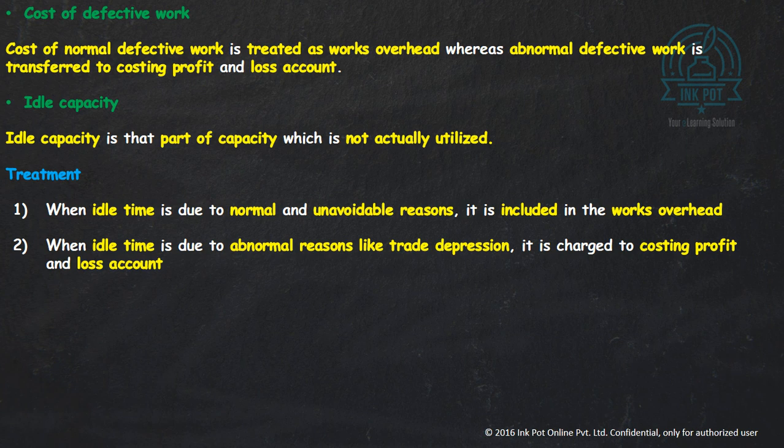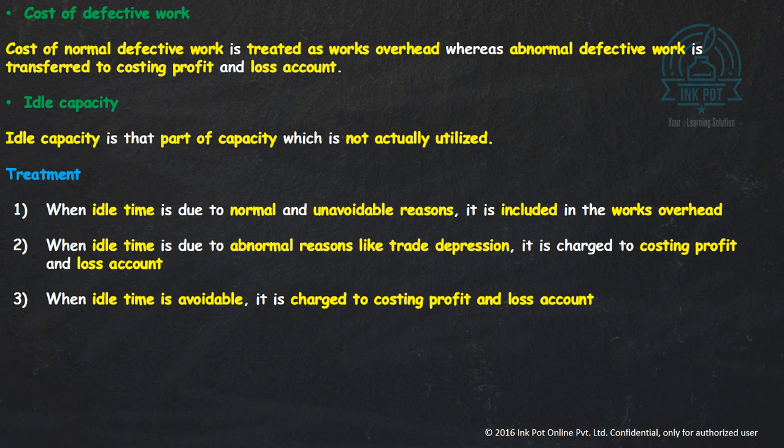When the idle time is due to abnormal reasons like trade depression, again normal is charged to factory cost and abnormal is charged to costing profit and loss account. When idle time is avoidable, it is charged to again costing profit and loss account. So this is very important.